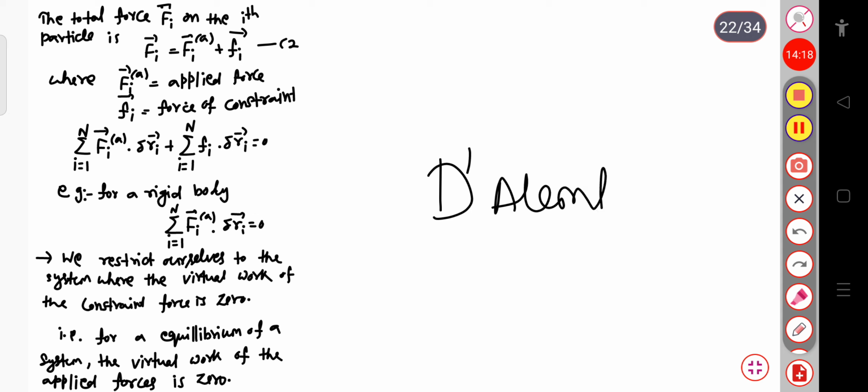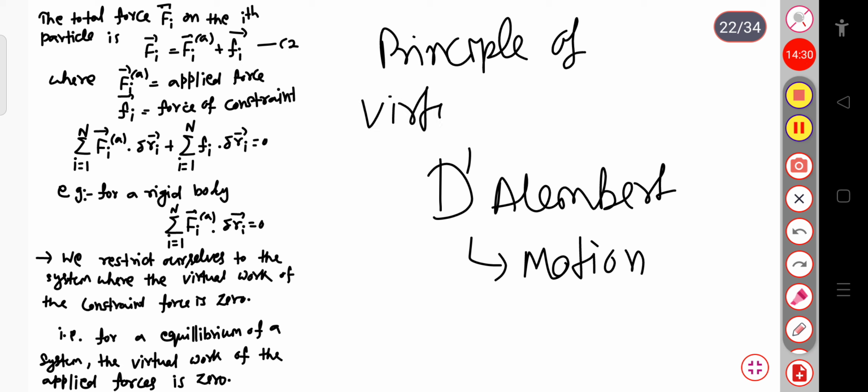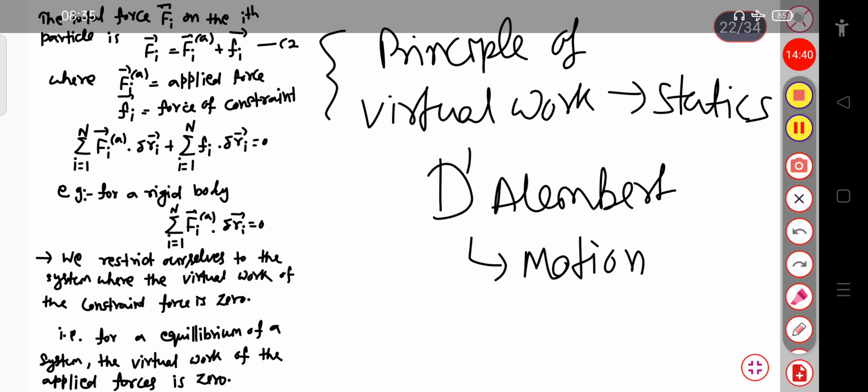For the D'Alembert principle, we will consider the motion of the system, but the principle of virtual work deals with the statics of the system. So this is the basic difference between D'Alembert's principle and the principle of virtual work.